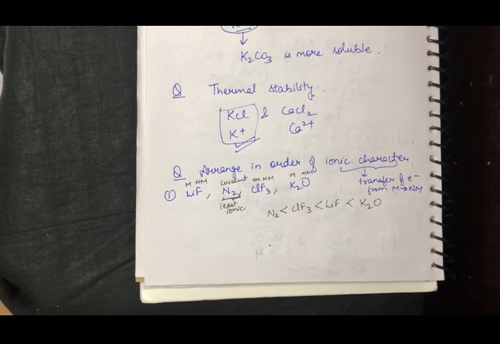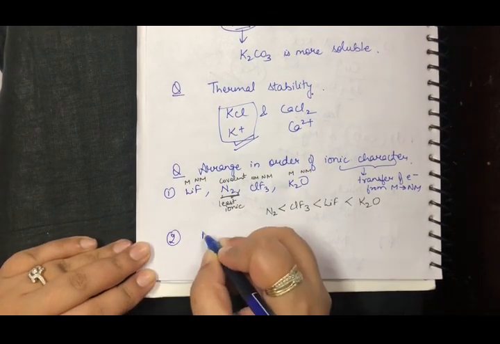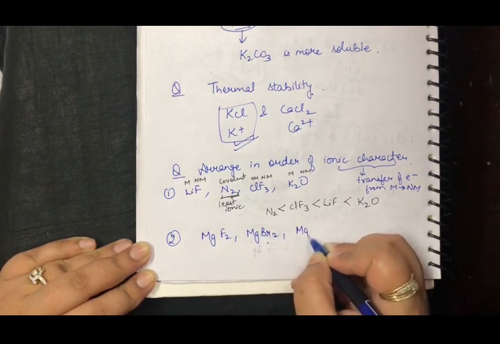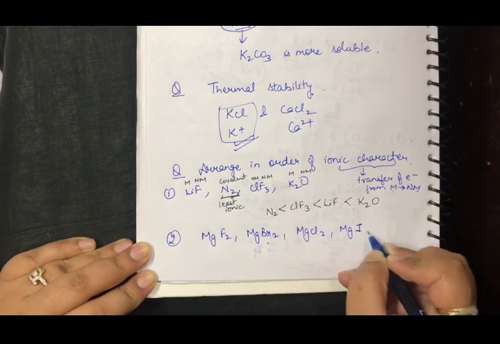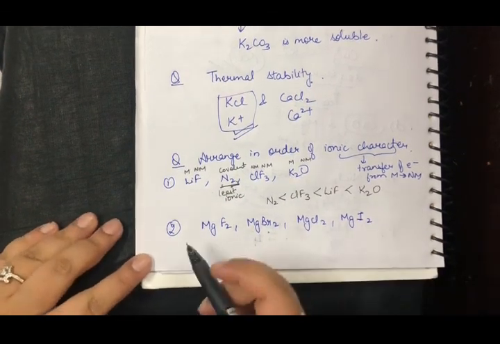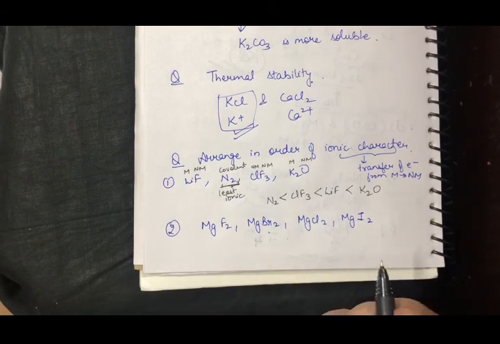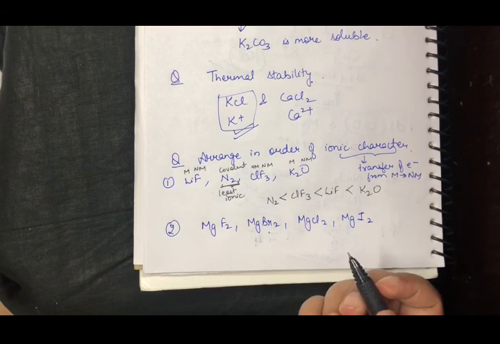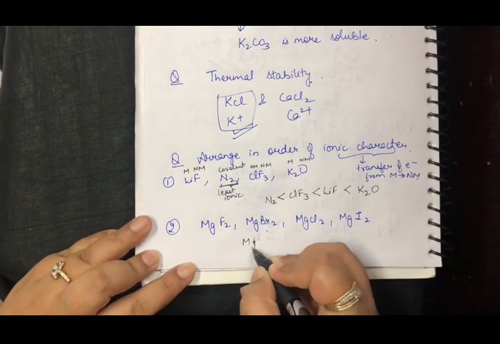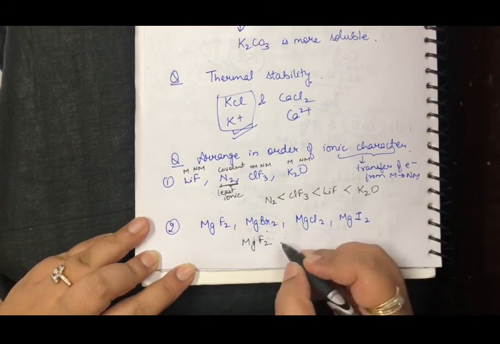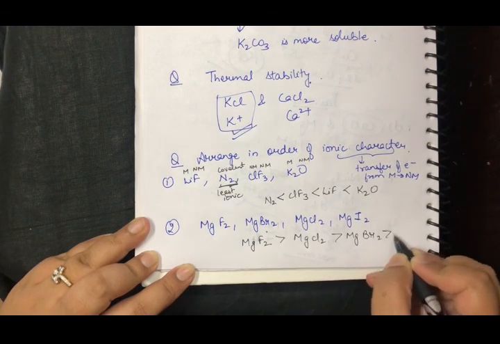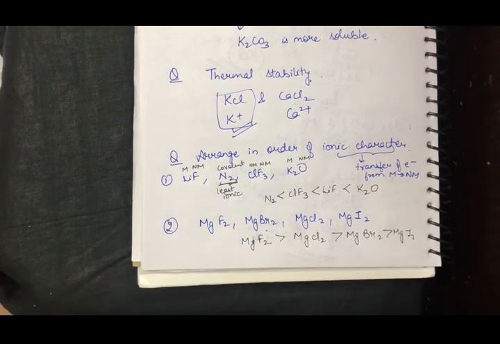I hope this is clear because it is important. Similarly, let me take one more example. If I have magnesium fluoride, magnesium bromide, magnesium chloride and magnesium iodide, right? There is the same metal throughout, it is magnesium, but I have different sizes of the non-metal present here. So I know for the non-metal, the smaller the non-metal, it is going to be more ionic. So the order is going to be, the most ionic is going to be this, then you have the next in the size, and the last is going to be iodide, right?